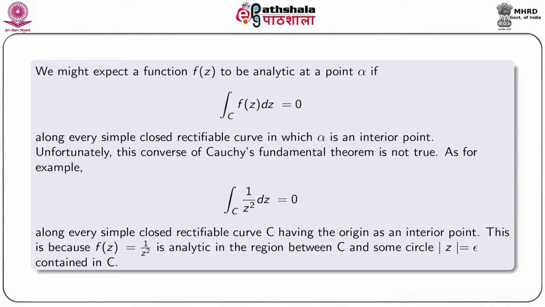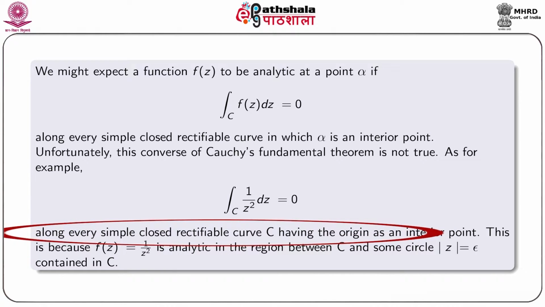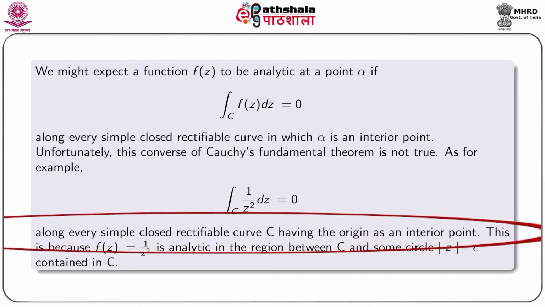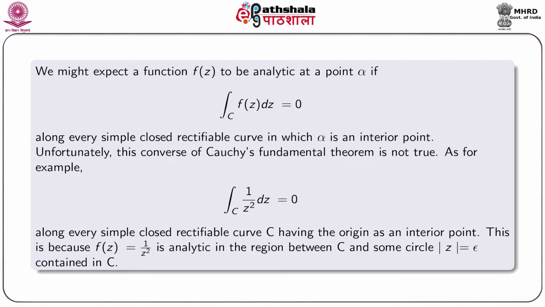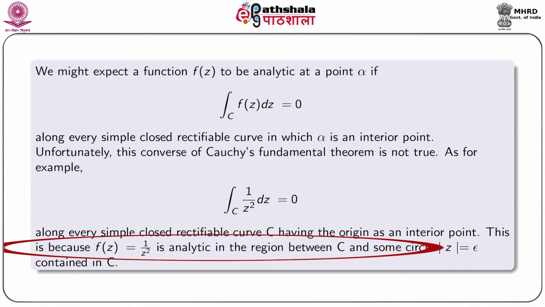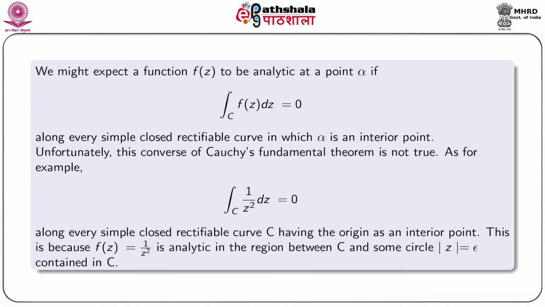As for example, integral over C 1 by z square dz is equal to 0 along every simple closed rectifiable curve C having the origin as an interior point. This is because f z equal to 1 by z square is analytic in the region between C and some circle mod z equal to epsilon contained in C.